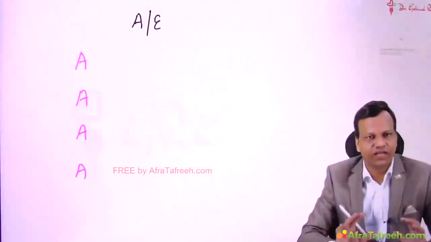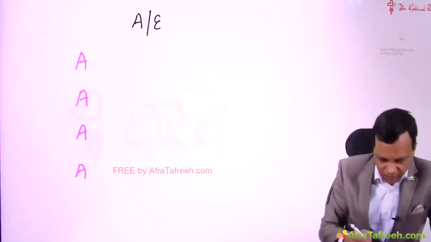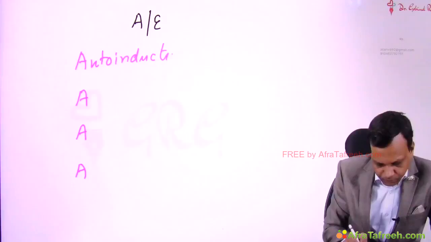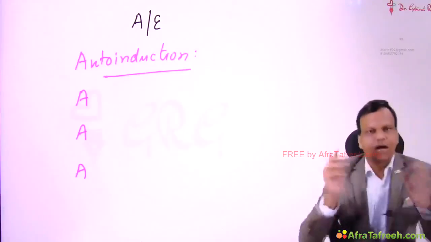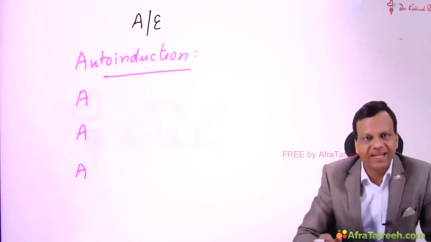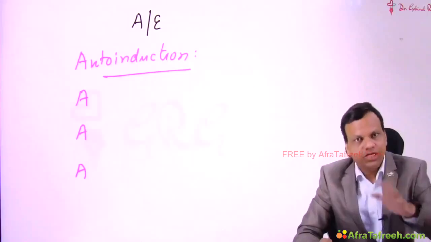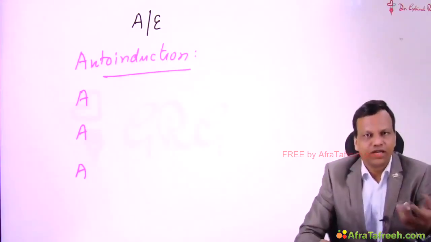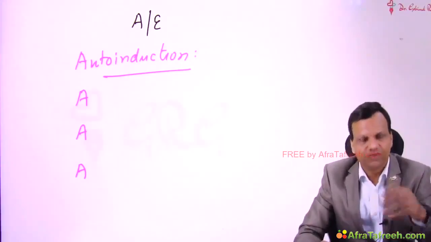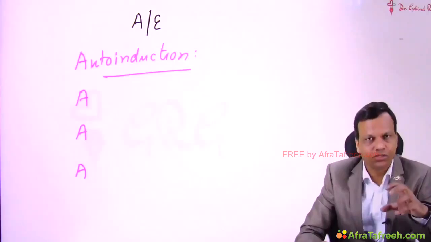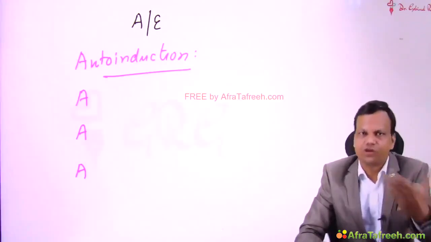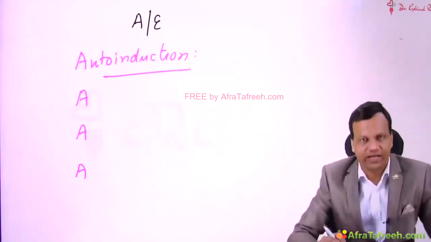Major adverse effects we can remember as 4 A's. First A is auto-induction of metabolism. We know carbamazepine is a powerful enzyme inducer. It increases the metabolism of many drugs. It also induces its own metabolism. So when its own metabolism is increased, then its effect will decrease. So we have to start carbamazepine at a lower dose, but we need to increase the dose in a few days because of auto-induction of metabolism. So this can result in tolerance.